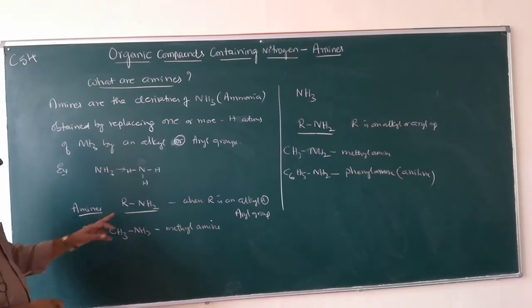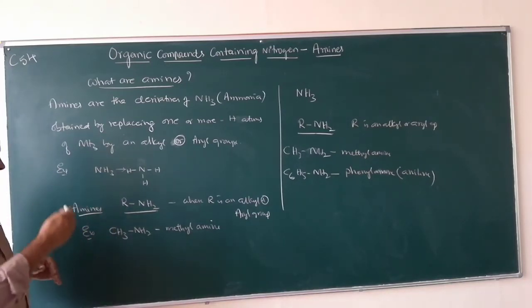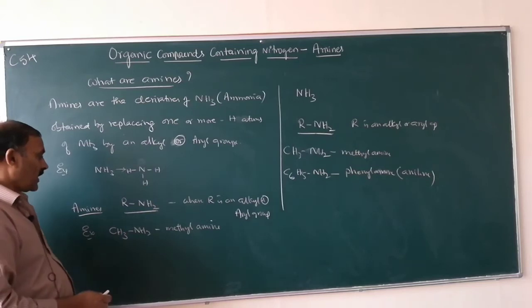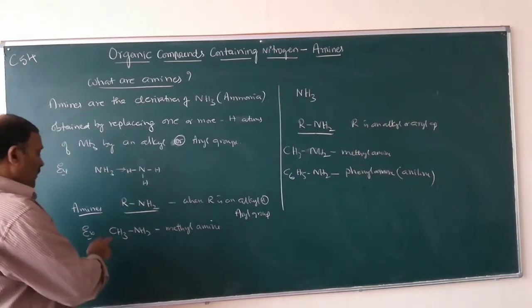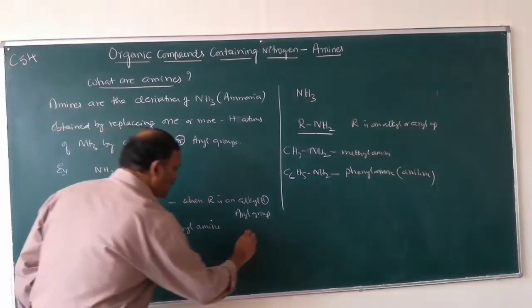So what are alkyl groups? Alkyl groups are obtained when one hydrogen atom is lost by an alkane. For example, methane, when it loses one hydrogen atom, becomes a methyl group.